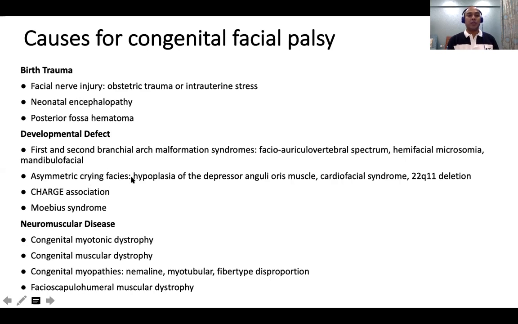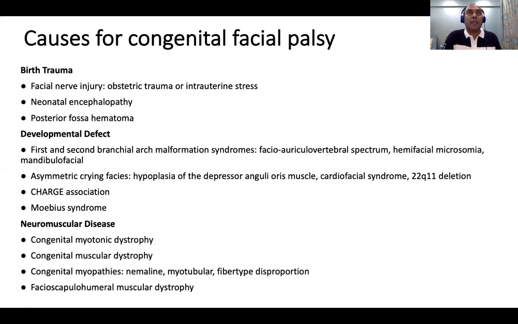Asymmetric crying facies, one of the minor ones I showed you, was hypoplasia of the depressor anguli oris muscle. Whenever you see this, always do an ultrasound of the abdomen and an echo to look at the heart and the kidney. We can have velocardiofacial syndrome, which is also known as DiGeorge syndrome. Okay, sometimes you can have facial weakness, bilateral facial weakness with heart issues, right? Mobius syndrome and CHARGE anomaly, and neuromuscular causes. These are the causes for congenital facial palsy.